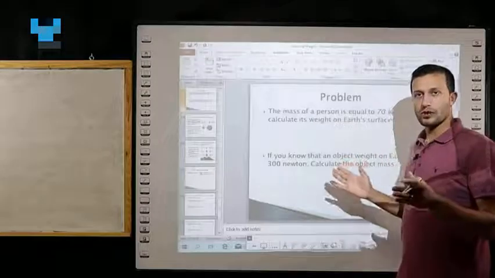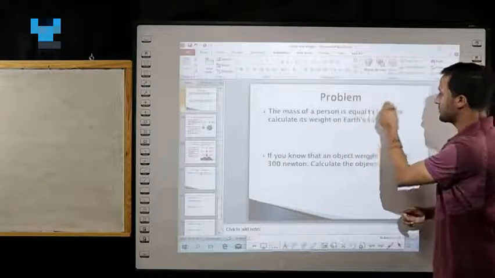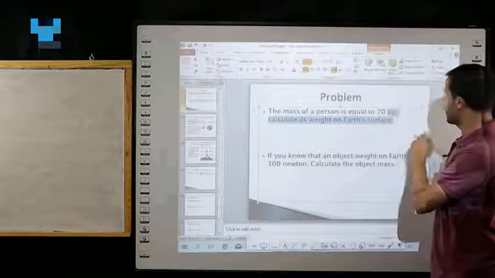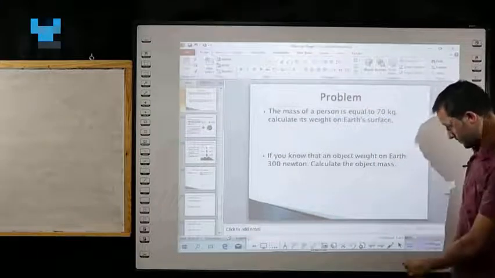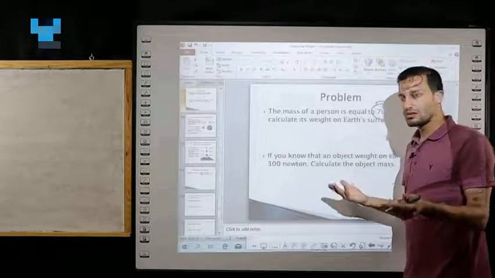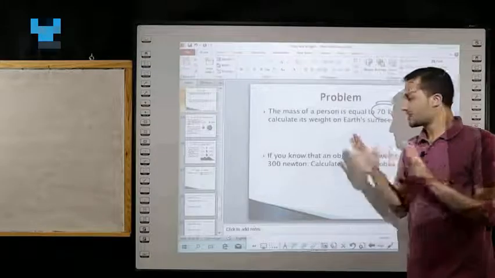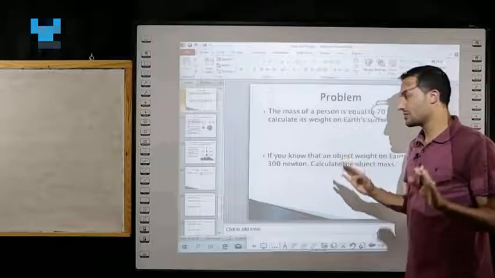So to solve this problem, we search for mass and gravitational force. We have mass here, 70 kilograms, but there is no mention of gravitational force, and we said that gravitational force in this case equals 10.